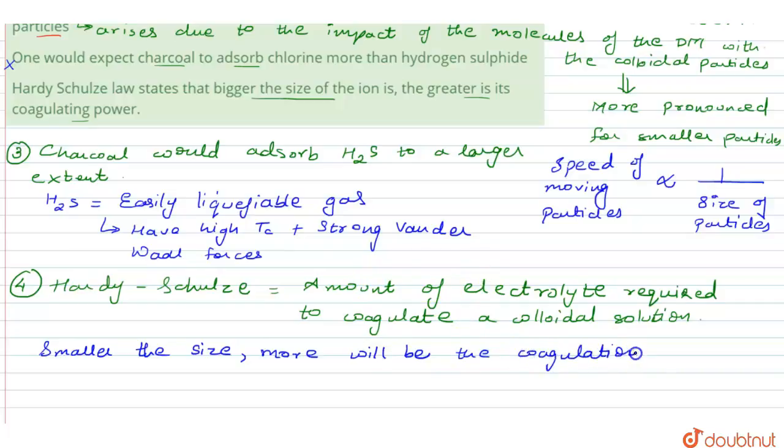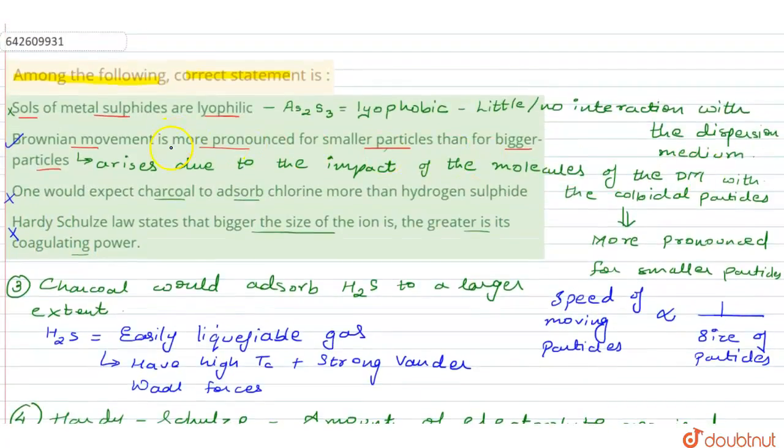So bigger factors means the bigger charge, the greater valency, which would definitely bring in more coagulation. So the fourth statement is also incorrect. We have only one correct statement, about the Brownian movement, which is option number 2. I hope you understood the explanation.